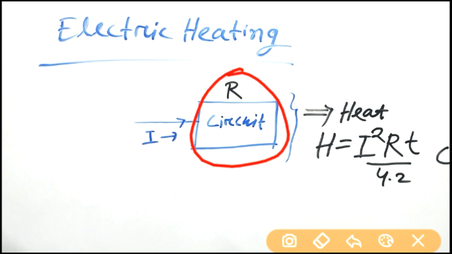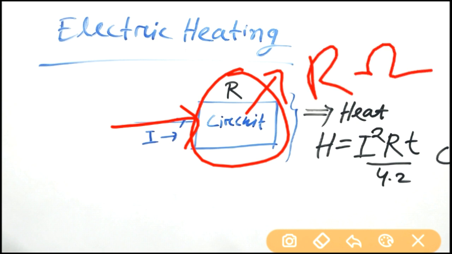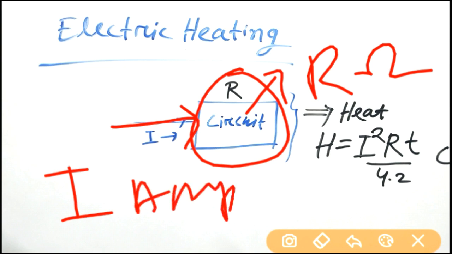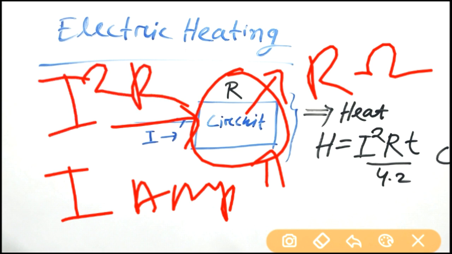Whenever a current flows through this circuit, having circuit resistance R ohm and current I ampere flowing through it, then the power dissipated in this circuit is I square into R. Suppose let us assume that this current I flows through this circuit for the time t second.